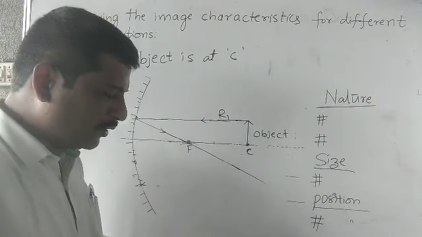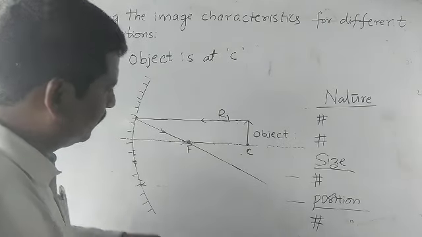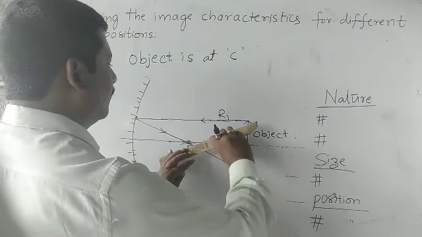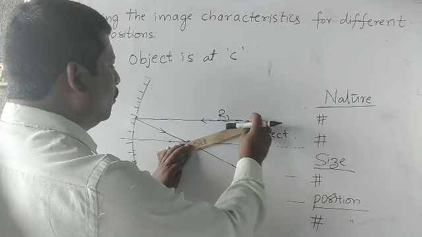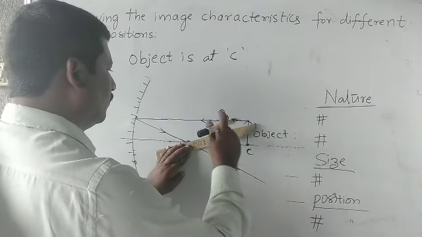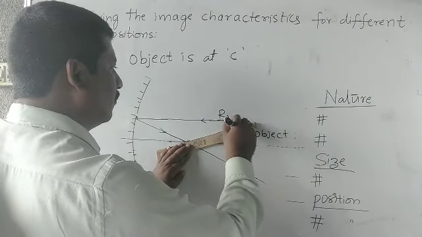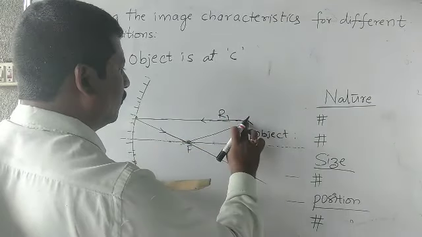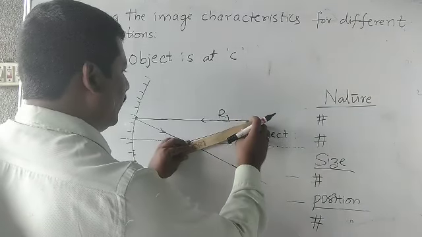Next, Srinitya, what is rule 2, beta? Sir, what is rule 2? Rule 2: a ray which passes through the focal point after reflection becomes parallel to the principal axis. Okay.